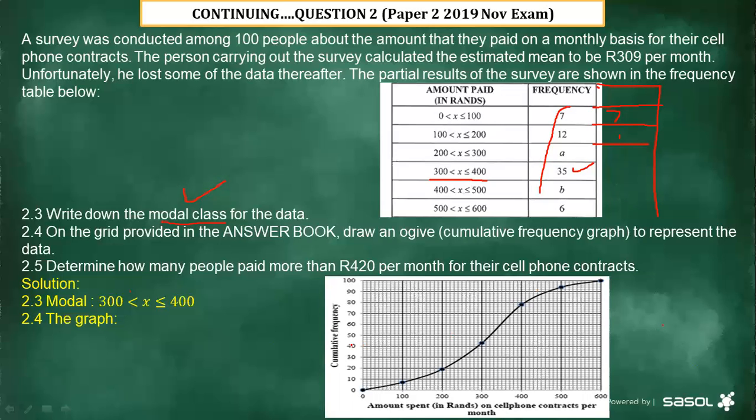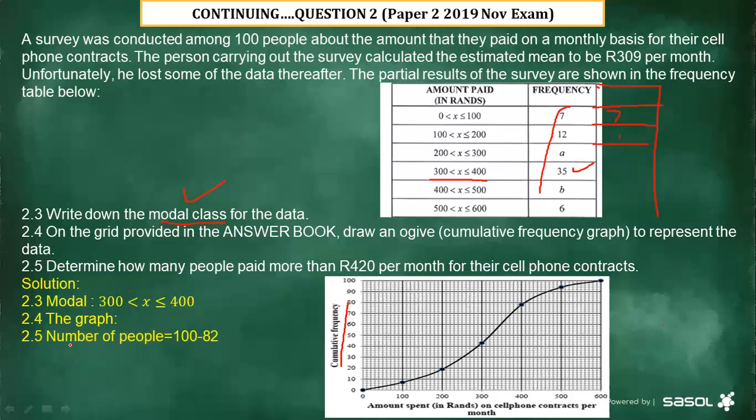That is going to give us the value of y, which is accumulative frequency. Thereafter, you plot all those points, and then you join them with a free hand. Then you are going to have what? The OGIVE graph.